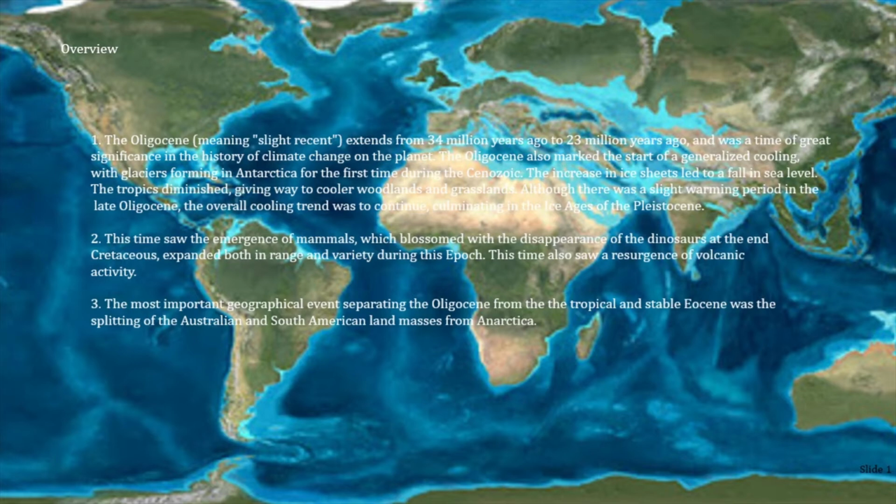Also, this time saw an emergence of mammals, which had blossomed with the disappearance of the dinosaurs after the Cretaceous period, known as the KPG extinction. Lastly, an important geographical event that happened was that Australian and South American landmasses separated from Antarctica.